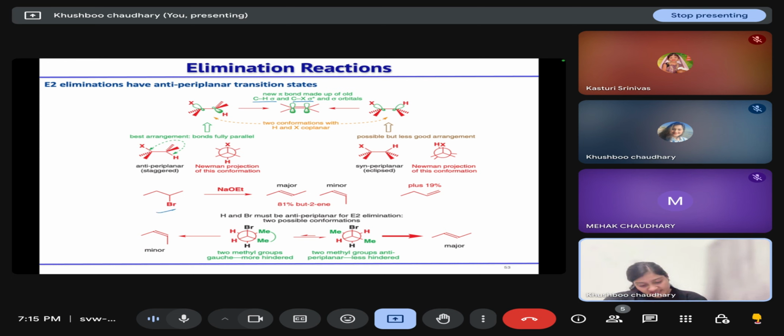So if we have this here, then the elimination will take place in the anti-periplanar fashion. So two possibilities are there. In one case, when your Br and H are anti-periplanar to each other, the methyl groups are close to each other, or they can be away, anti to each other. In this case, because of steric repulsions, it will give the minor product, and here, because of the stability and the two methyl groups being anti to each other, this is a less hindered system, so it will give the major product.